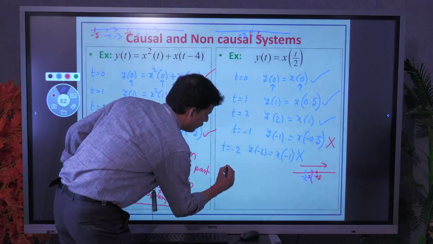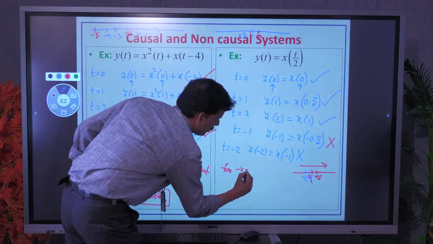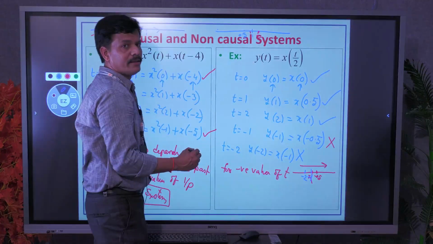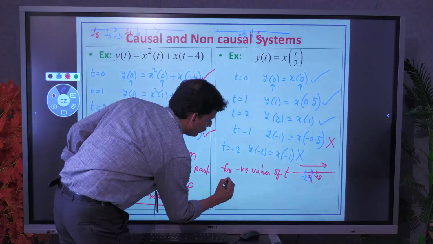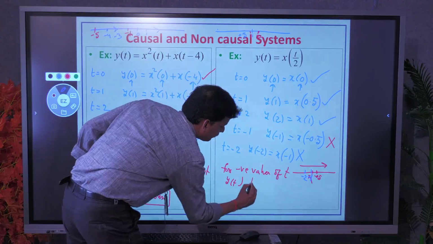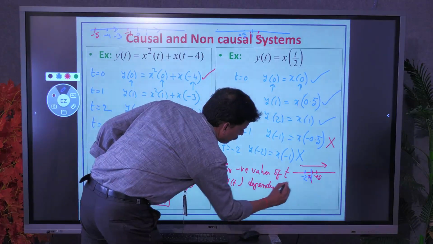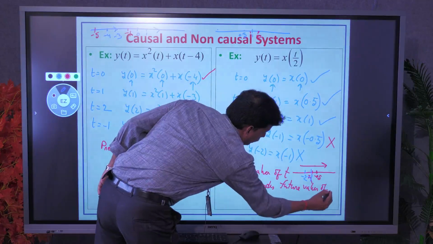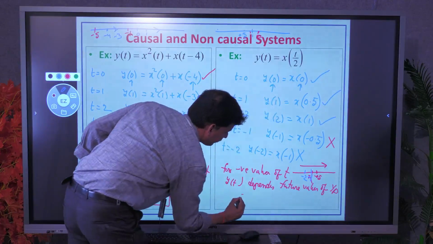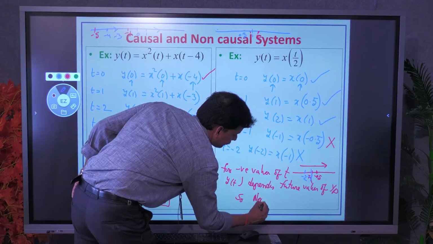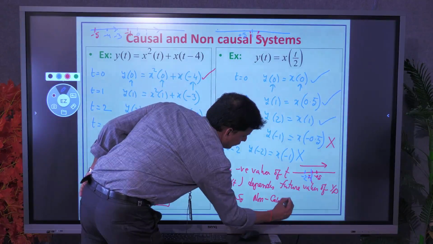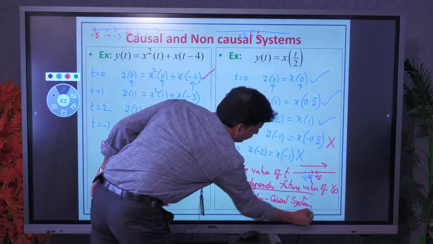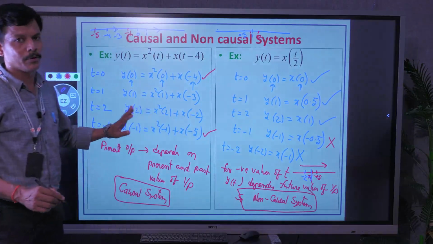We need to conclude that for negative values of t, the present output depends on future values of input. So the system is a non-causal system. Like this, we can easily do the causality problems.